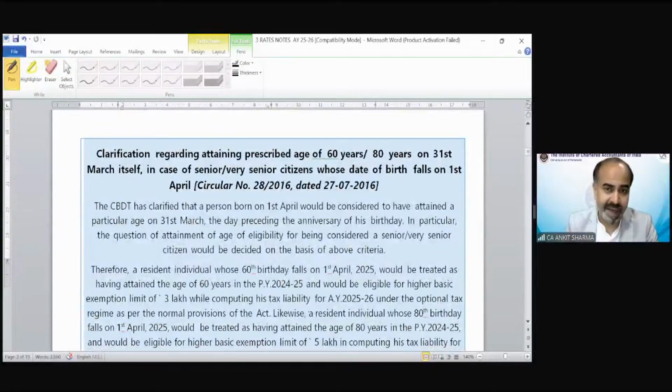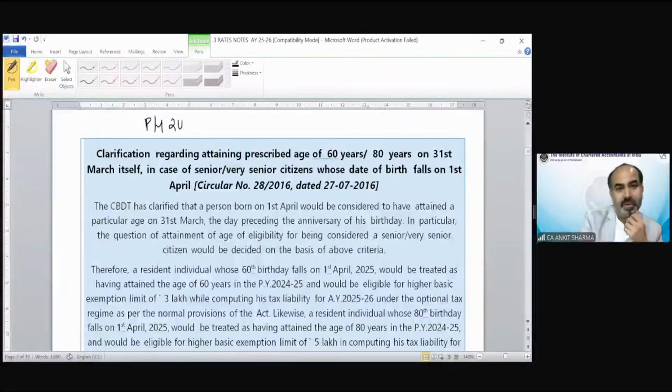Now, a very interesting clarification. There was a question that arose. Suppose there is a previous year 24-25. Fine. The assessee should attain the age of 60 years during any day of the previous year, at any time during the previous year. Now a question arose that suppose someone's birthday is on 1st April 2025.